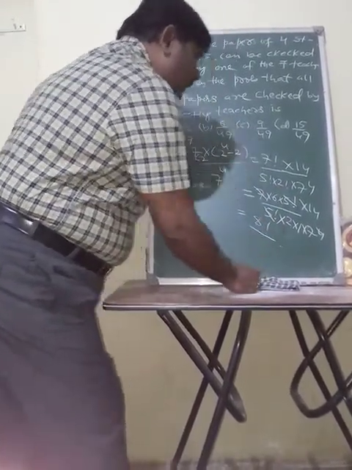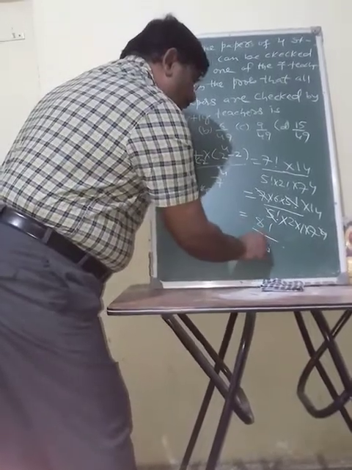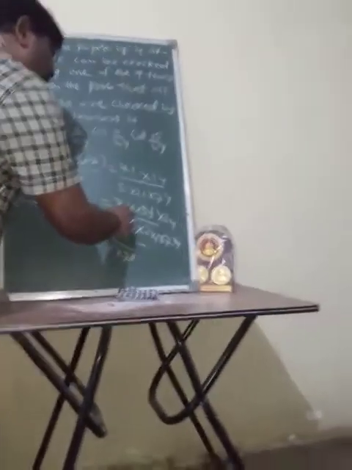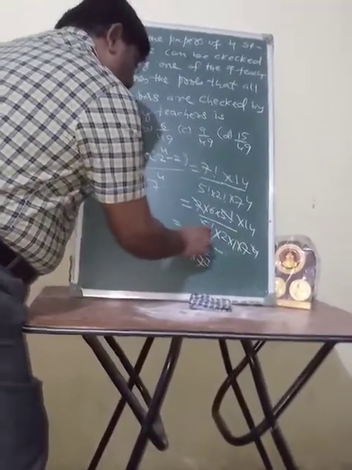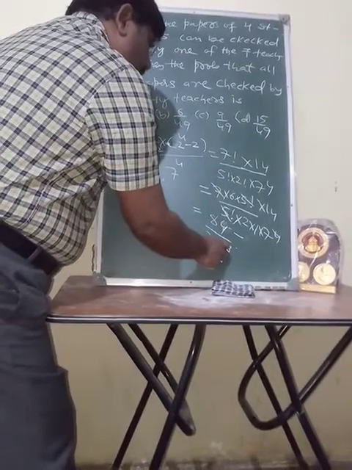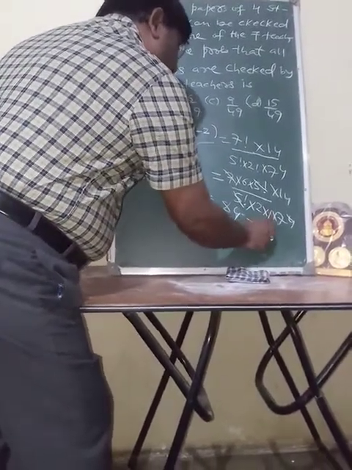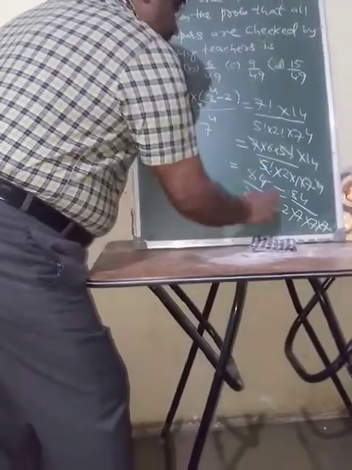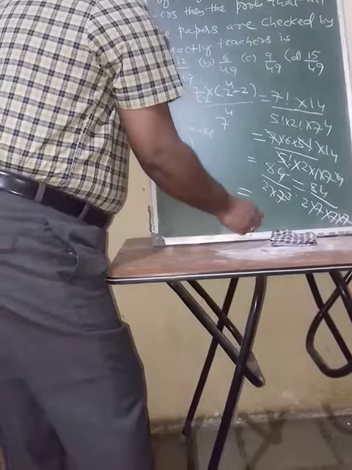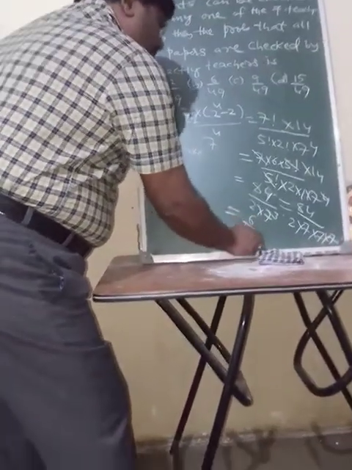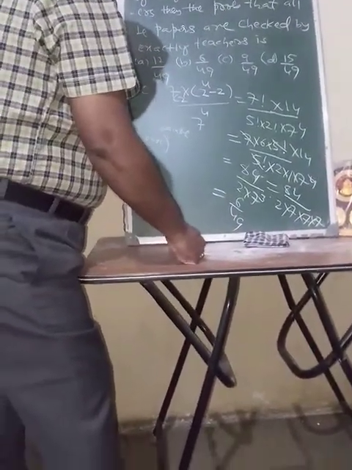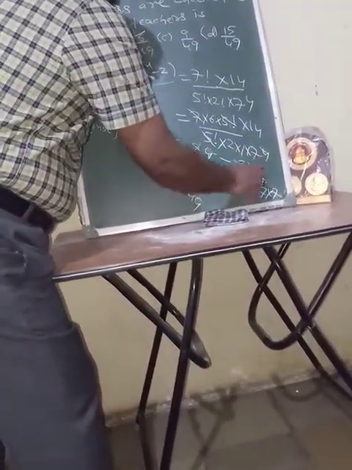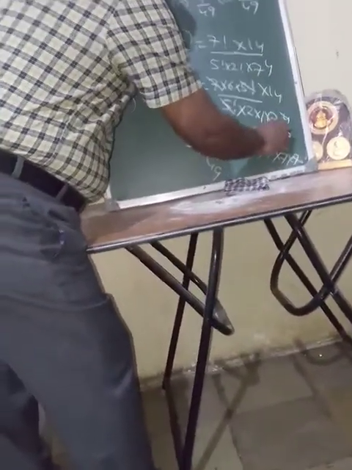84 divided by 2 into 7 cube, which is 84 divided by 2 into 7 into 7 into 7. If you simplify this, you will get 6 by 49. So option B is correct here. If you cancel these things, 2 ones are 2, 2 fours are 8.